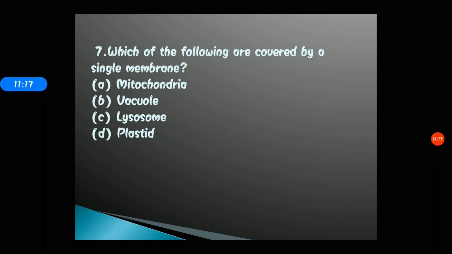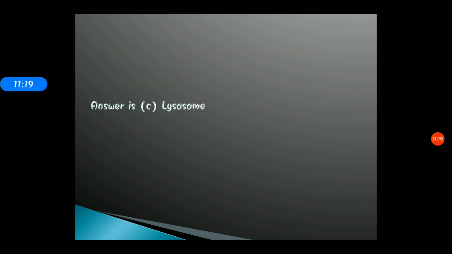So the correct answer for question 7 is option C, that is lysosome. Students, you know very well that lysosomes are also known as the suicidal bag. Here, mitochondria, vacuole and plastids are all covered by a double layered membrane. That is the reason lysosome is the only answer that has a single layered membrane.